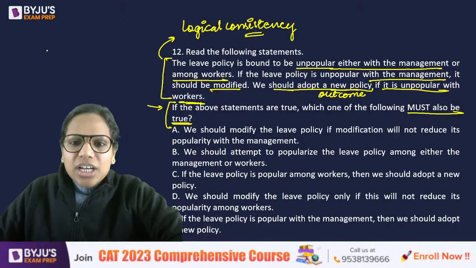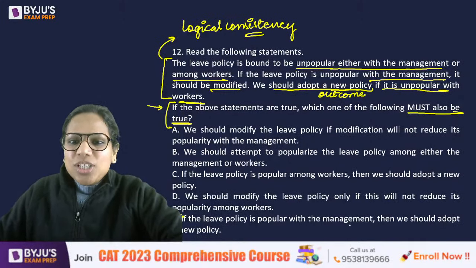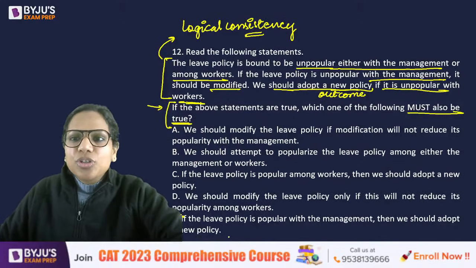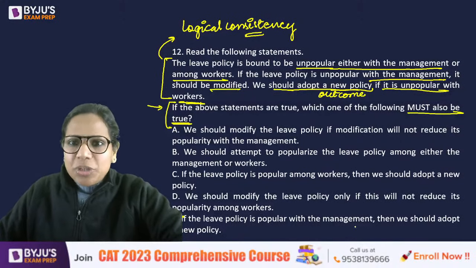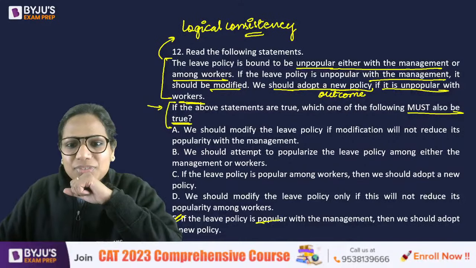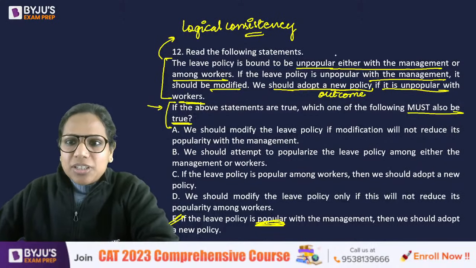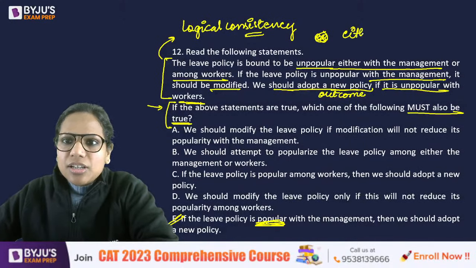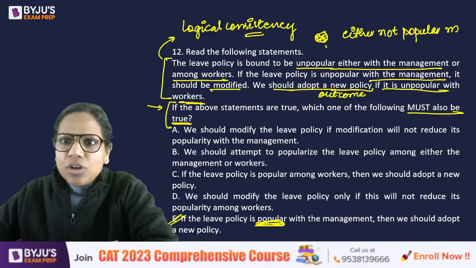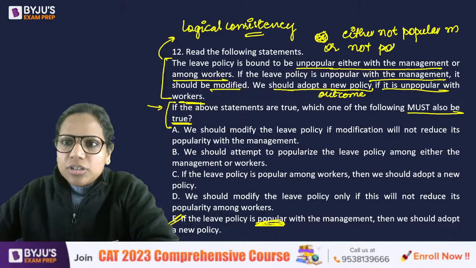Okay. Now, why is this the answer? If the leave policy is popular with the management, then we should adopt a new policy. See, if it is popular with the management, what does that imply? We said that it is either not popular with the management, or not popular with the workers, right?